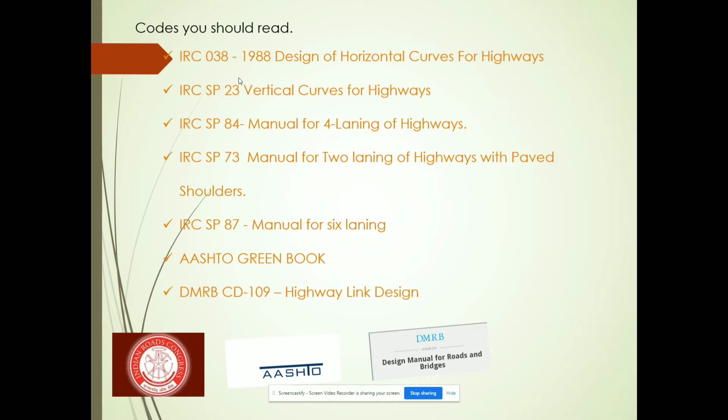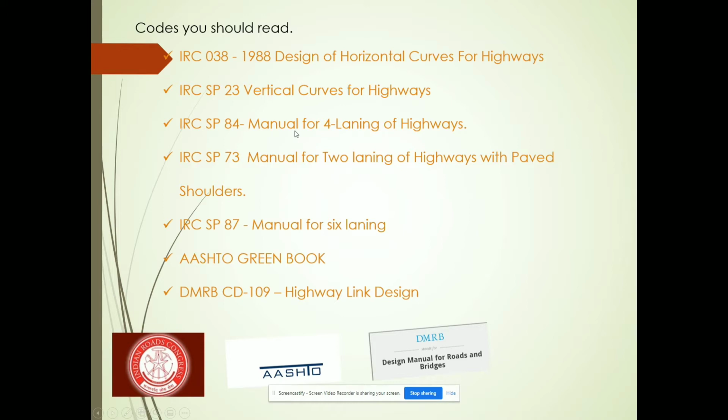Then we'll go to IRC SP 23. This is for vertical curves of highways. While designing the profile, you have to refer to this IRC SP 23 for the minimum k value, the minimum length of vertical curve we need to provide, and sight distance. Now then SP84, it's a manual.